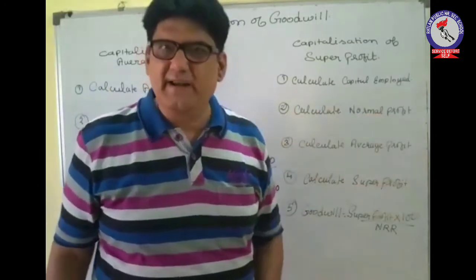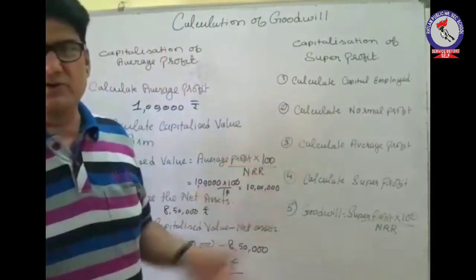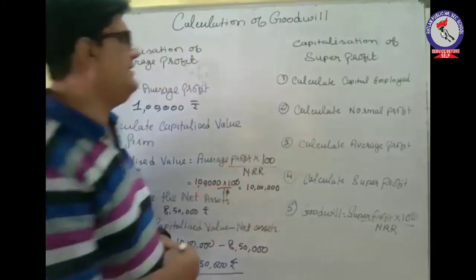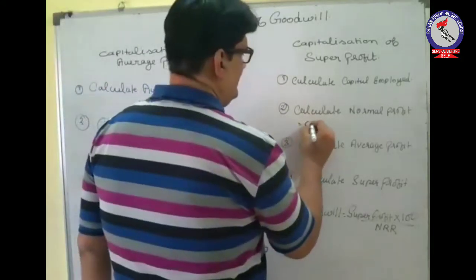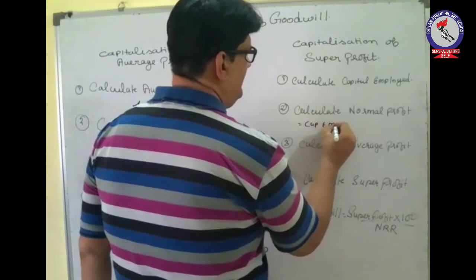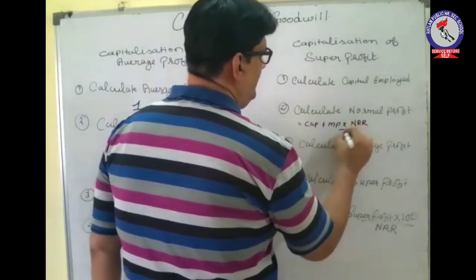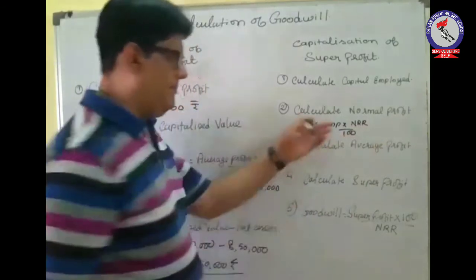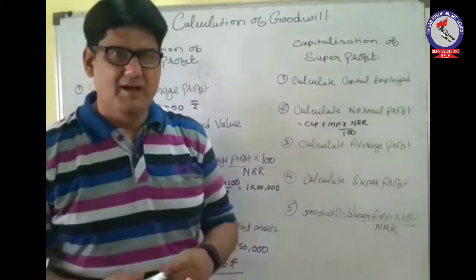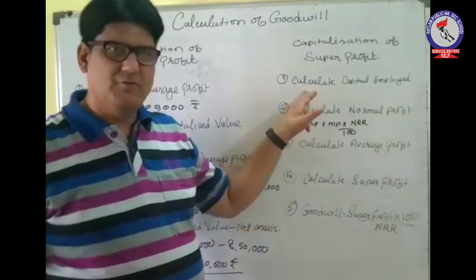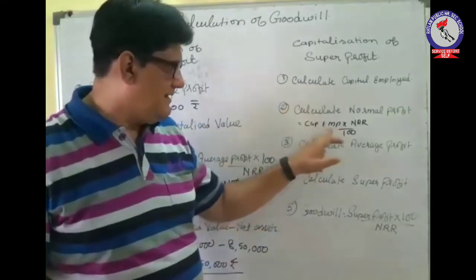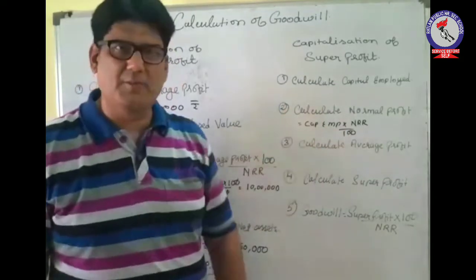Then find the normal profit by making use of the formula, that is capital employed into normal rate of return upon 100. The capital employed which we have got, we will put in this formula and find out the normal profit.